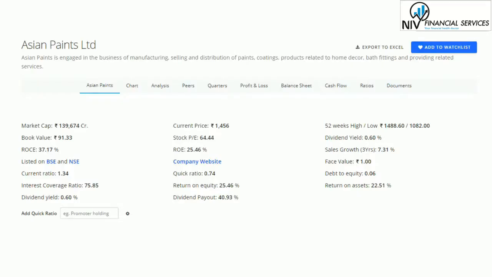Okay, now we discuss the financial ratio analysis. For that, we take an example of Asian Paints shares. So you are seeing different ratios over here, right? That is current ratio, quick ratio, return on equity, dividend payout, debt to equity ratio, return on assets. So we discuss this in detail and how to interpret the numbers.